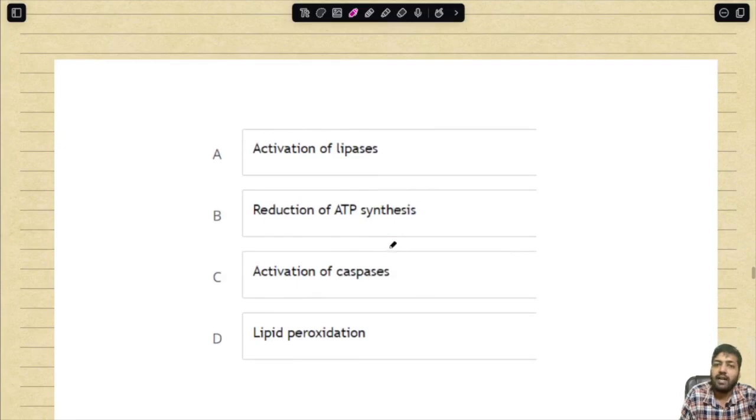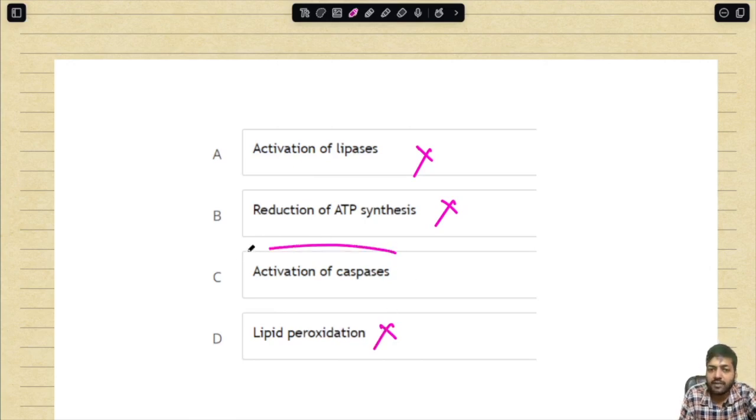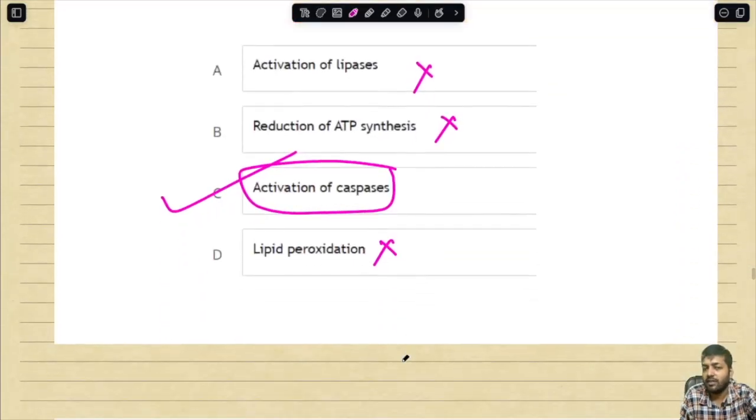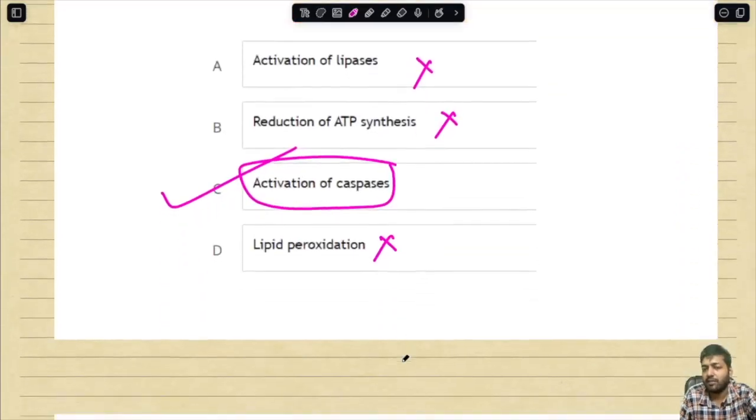Is it because of activation of lipase? No. Reduction of ATP synthesis? No, because reduction of ATP will lead to the necrosis process. Lipid peroxidation, again, is a part of the free radical injury, that is necrosis. So activation of caspases is the most appropriate answer. It is a process of apoptosis. Once you look at this image, you know they are talking about apoptosis. You can straight away go for the answer of caspases, activation of caspases.